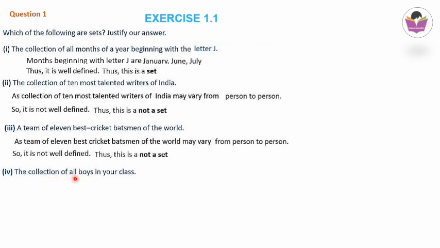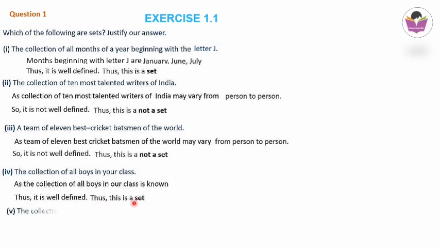Next is the collection of all boys in your class. So for example, now if you consider 11th standard, whoever comes into the class and collects all the boys from your class, it will be the same for one person as well as for another person. It will not change from person to person because it is well defined as the collection of all boys in your class, means in class 11. Whoever is registered as class 11, among them all the boys will be collected. So as the collection of all boys in our class is well known for all, it is well defined, and because of that it is a set.